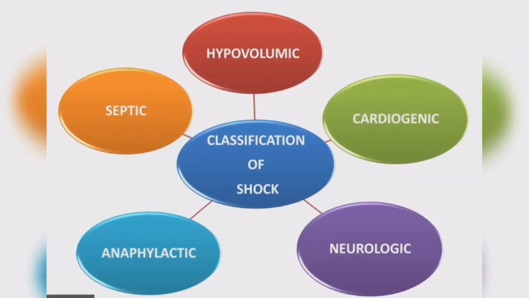Classification of shock. Mainly we are going to see the different shocks, their definition, causes, pathophysiology and management. The classification of shock is: hypovolemic shock because of dehydration or blood loss, cardiogenic shock related to cardiac functioning, neurogenic shock, anaphylactic shock, and septic shock. So all these different types of shock and their management we are going to see in part 2 and part 3.